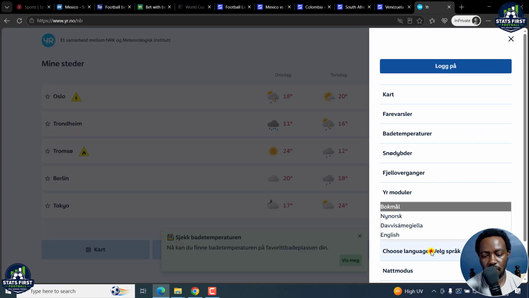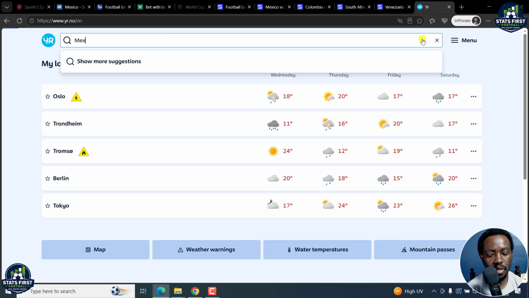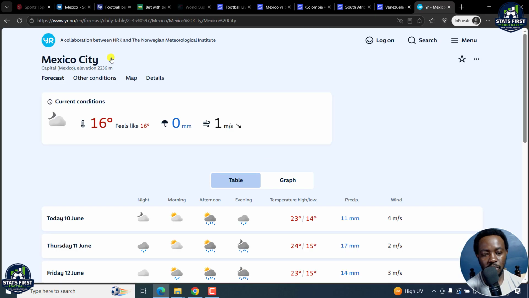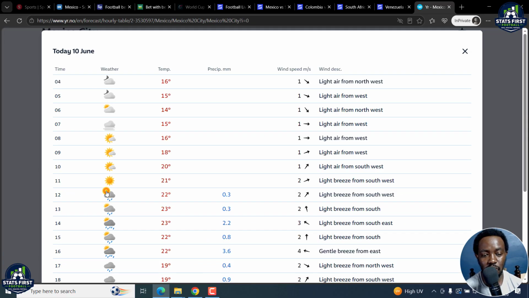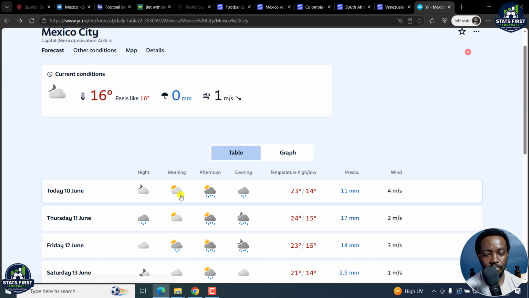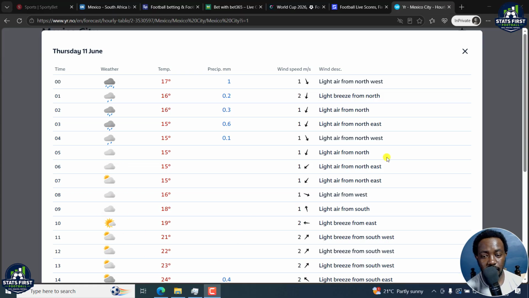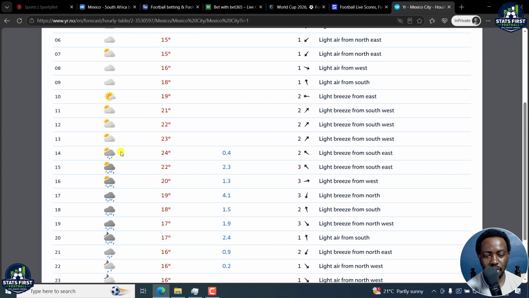Let's search for Mexico City. So the game is in about a day, but the weather is not so bad. But remember, it's raining. So this is the date, and the game kicks off tomorrow. With conditions like this, where we have some rain more or less when the game is being played, right here should be somewhere about right about here.